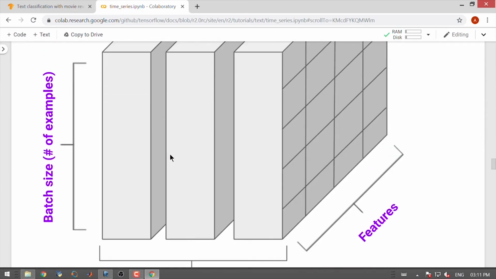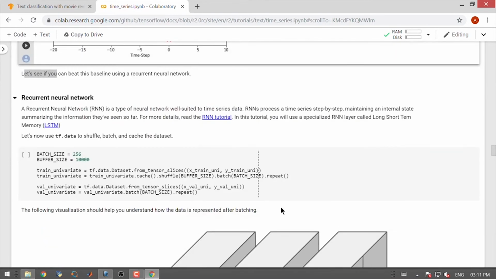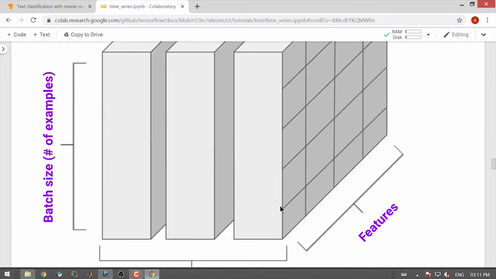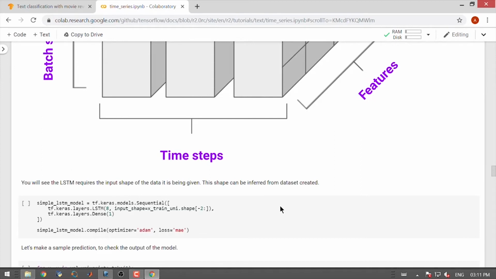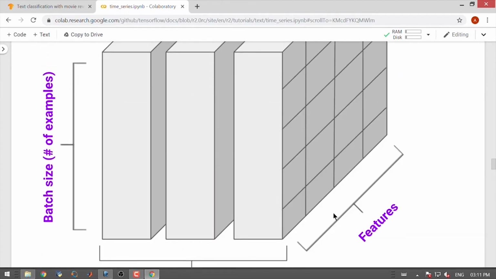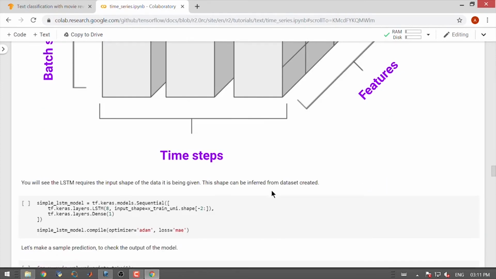For every time step we have a number of features, and this is a batch of examples. And here the third axis is the features.